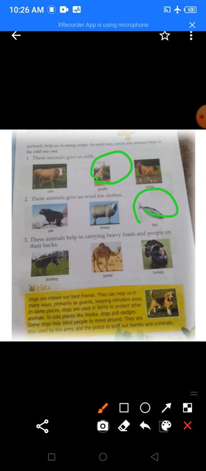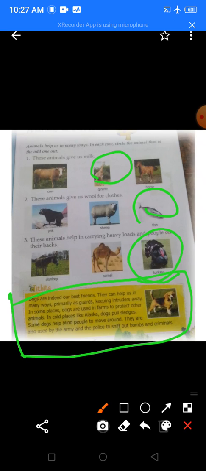Yes or no? Yes. Then these animals help in carrying heavy loads and people on their backs. So yes, we use donkey for carrying heavy loads and people. We also use camels for carrying heavy loads and people, but we do not use turkey for carrying heavy loads. Okay. Now see, there is a small box below.